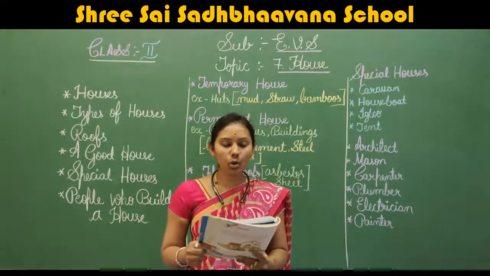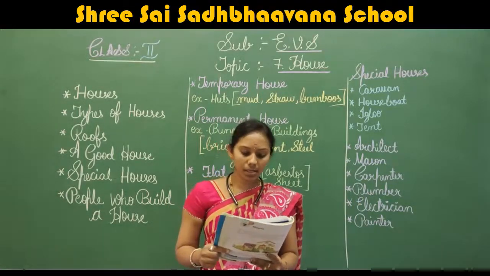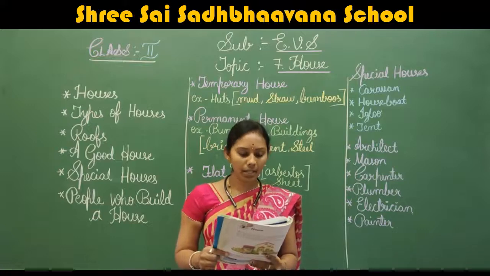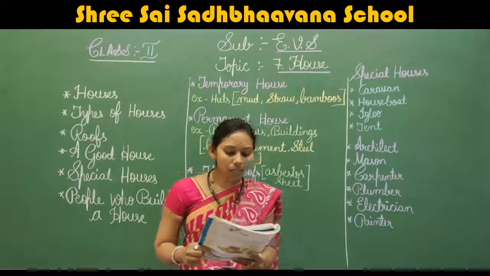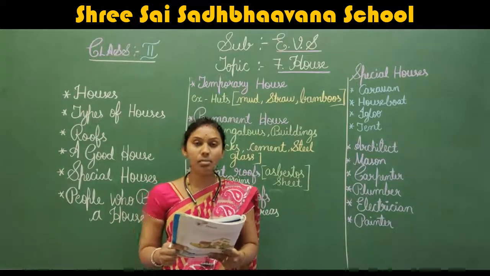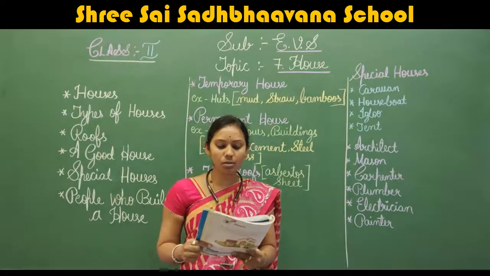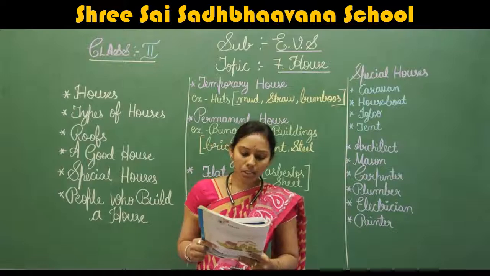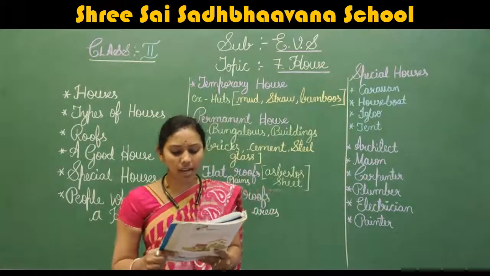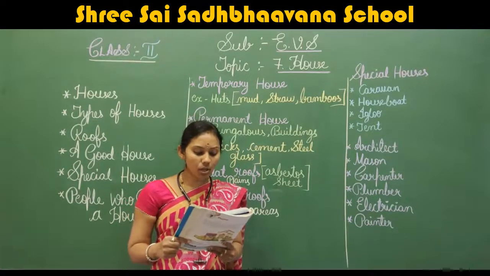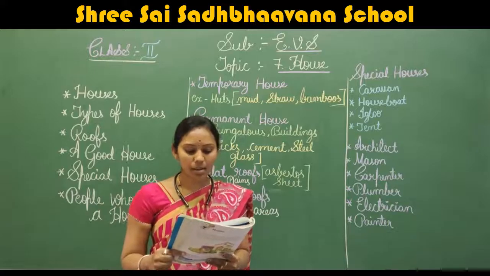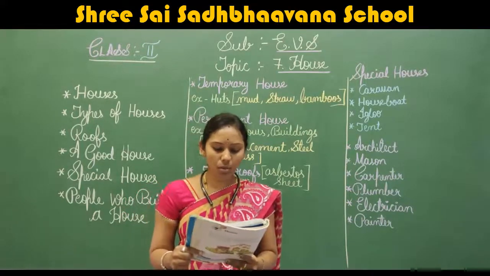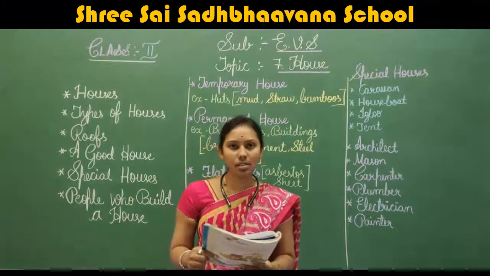They are made of bricks, cement, steel and glass. A multi-storied building has many independent houses called flats. Some multi-storied buildings are very high. They are also called skyscrapers. Permanent houses are found in towns and cities.